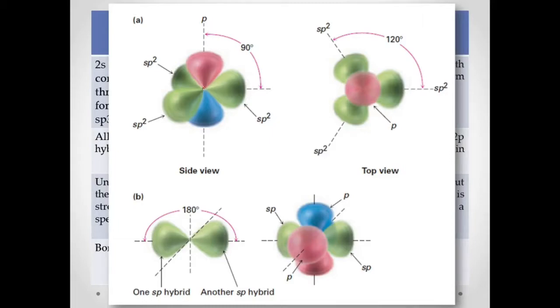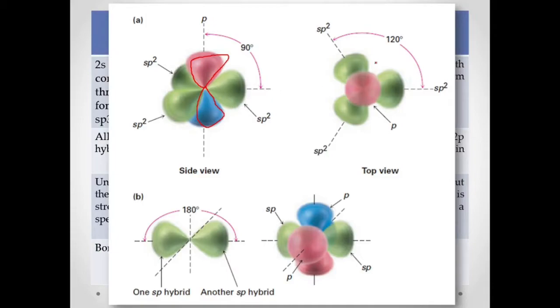You notice this lobe here, the pink and the blue one, that is your p orbital that is unhybridized. So you have one unhybridized p orbital, and three equivalent sp2 hybridized orbitals.